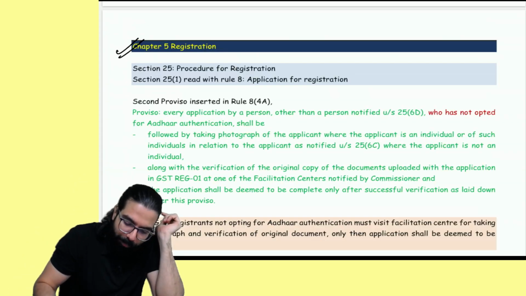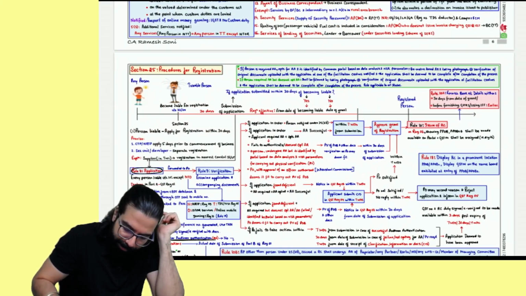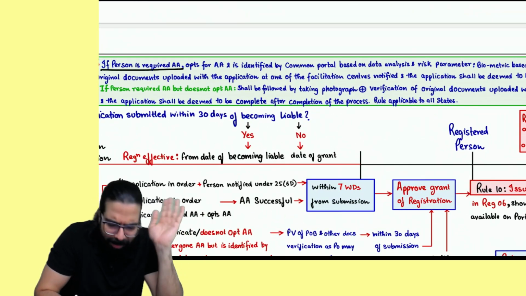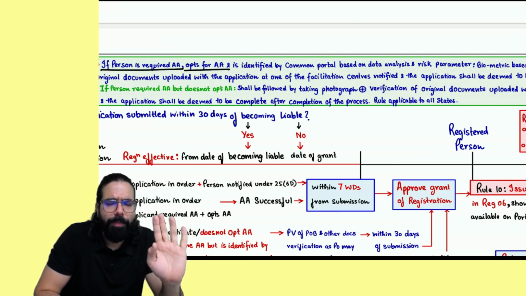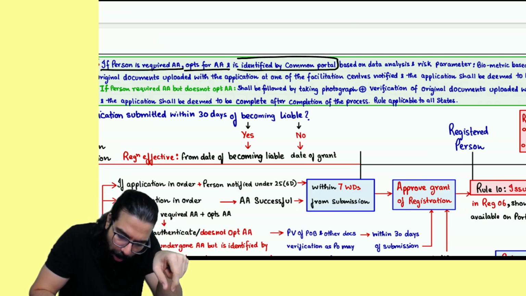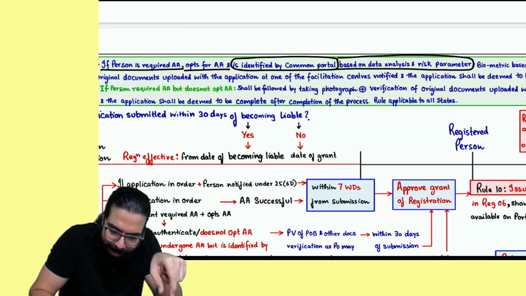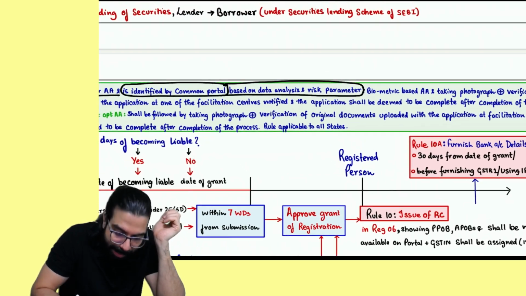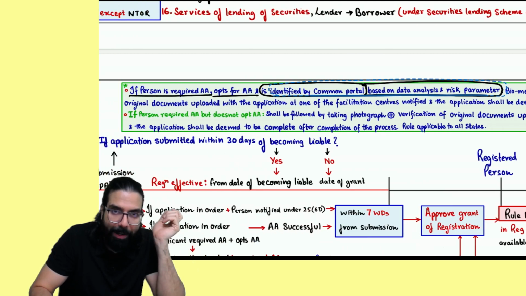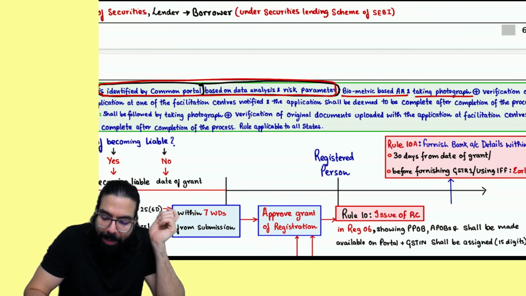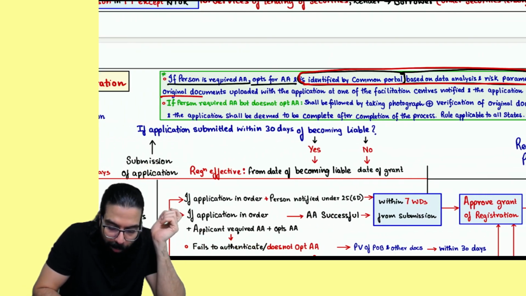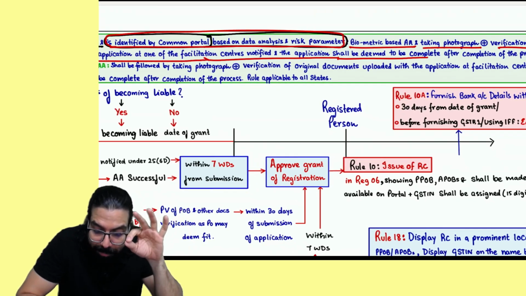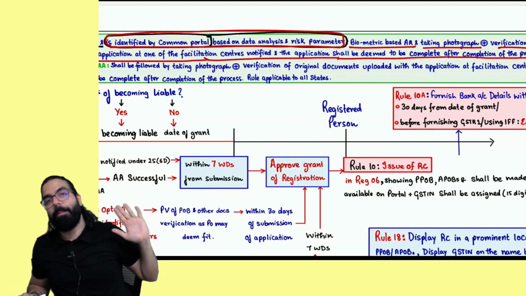They have gone ahead and told, if you tell a no, now see here everyone, I put a star over here. If a person is required Aadhaar authentication and opted for authentication, and if you are identified by the common portal based on risk analysis, data analysis and risk parameters, then only if you are identified, remember one thing, only then you have to go for biometric, taking photograph and verification of the original document uploaded at one of the notified facilitation centers, and the application shall be deemed to be complete only after completion of that process.